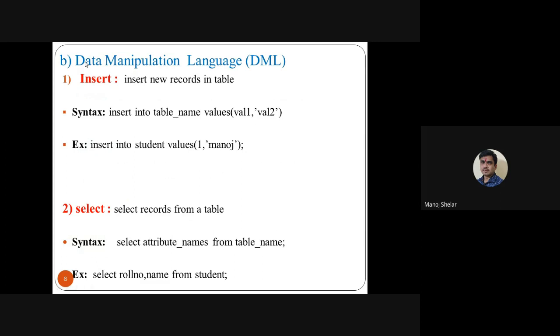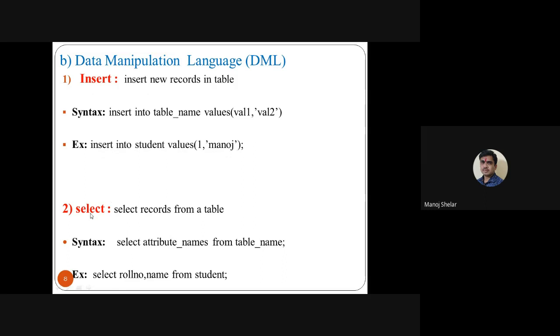Okay, suppose we modify any value of the existing table or existing object. So use DML language as data manipulation language. Suppose insert some records in existing table, so use the insert command. Insert a new record in a table. Simple query: insert into student values, and here suppose 1 and Manoj. Suppose 1 is the roll number and Manoj is the name. So you insert this record successfully in student table.